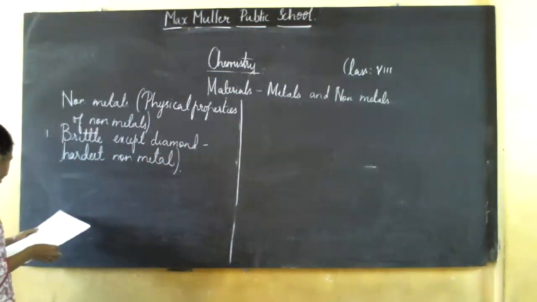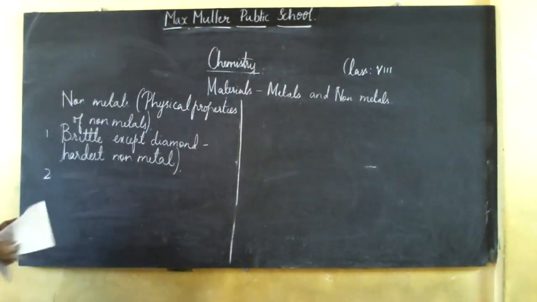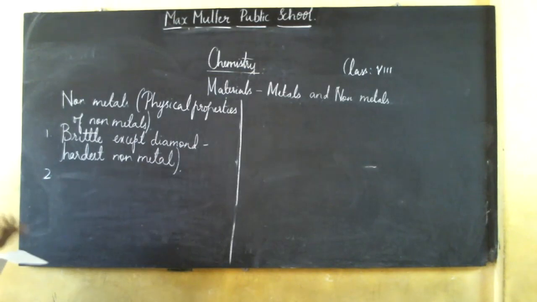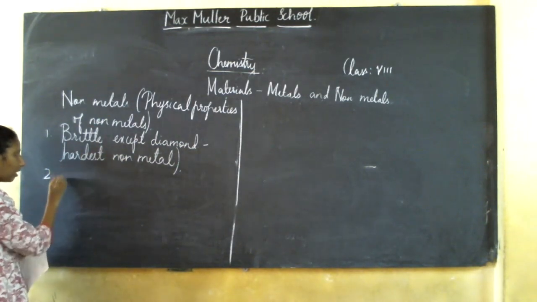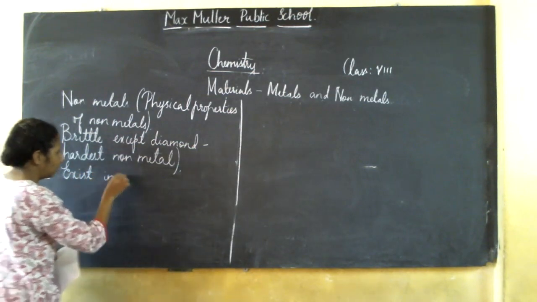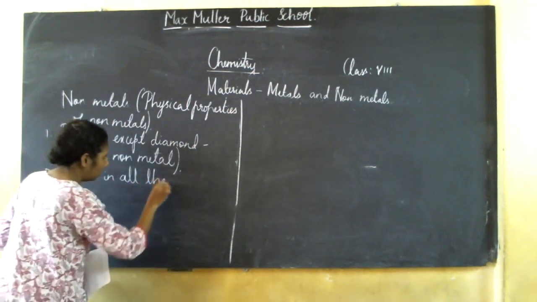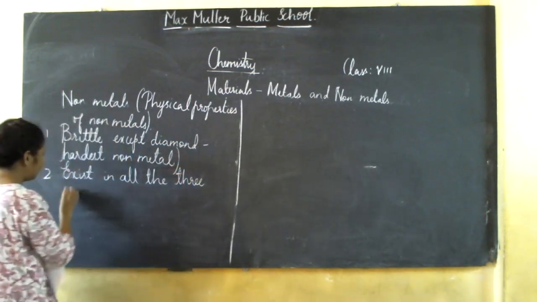Next, metals are generally solids except mercury, which is in liquid state. But non-metals exist in all three states.